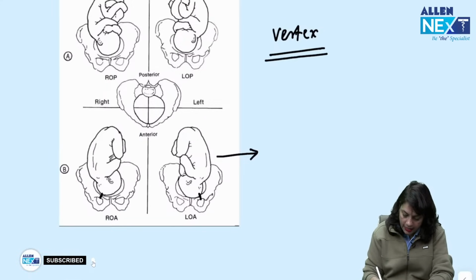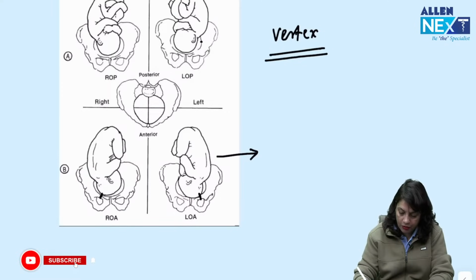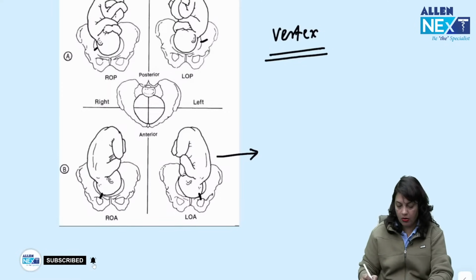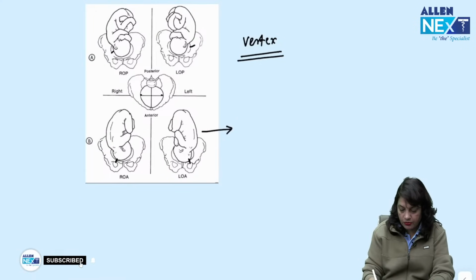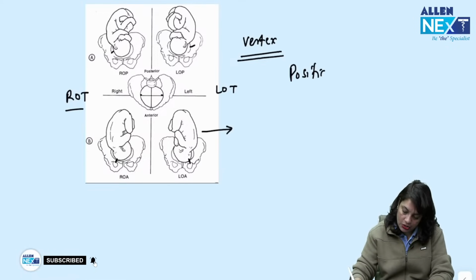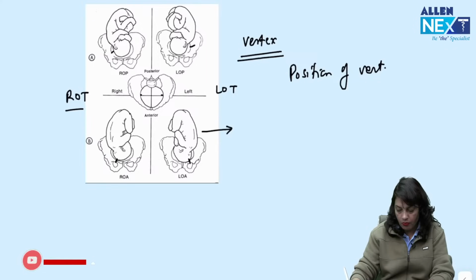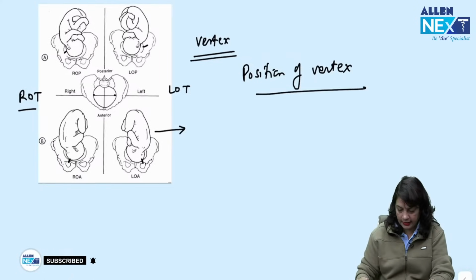This is occiput on the right side, right occipito anterior. This is left occipito posterior and right occipito posterior. And if it is in the transverse diameter, then it is called LOT or ROT. These are the positions of the vertex. So they can ask you an image based question like this.